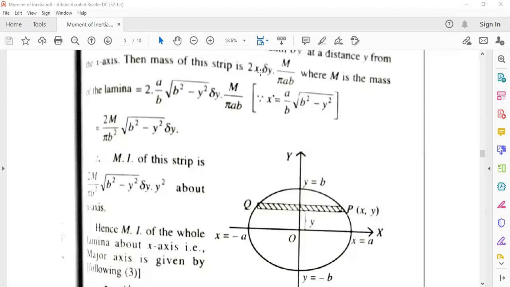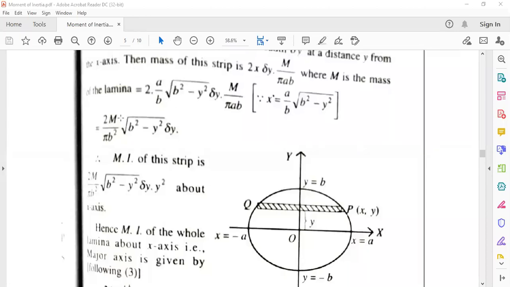We find the value of x from the equation of our ellipse. Equation of our ellipse was x square by a square plus y square by b square equal to 1. So from there we got the value of x as a by b root over b square minus y square. We just put the value of x here.